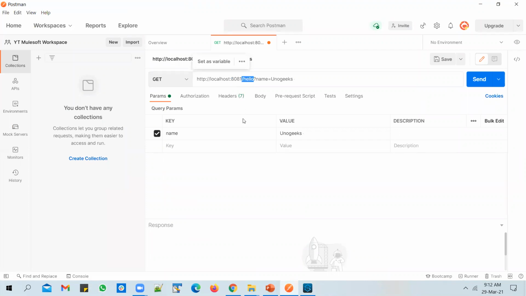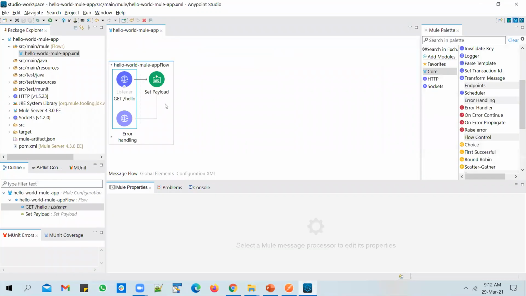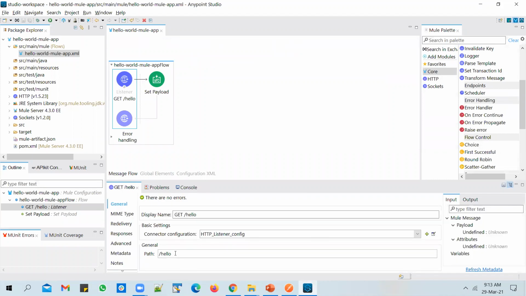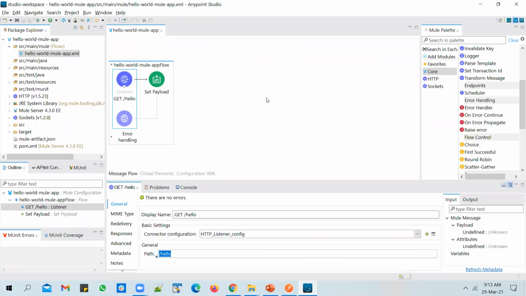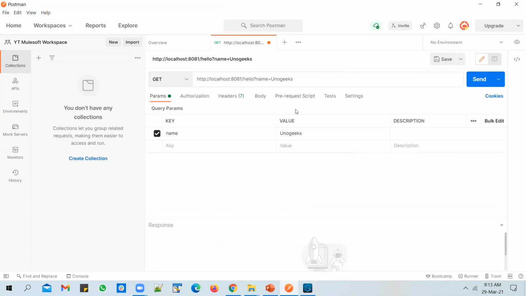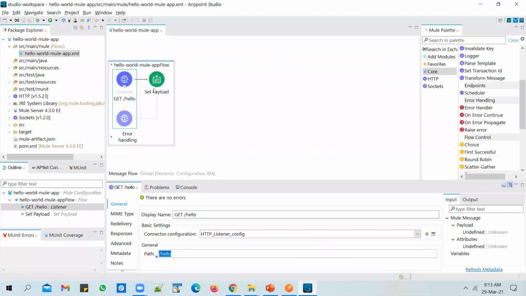And /hello, this is the path that you have used in the message flow. If you look at the listener configuration, we've used the path /hello. So we want to send in a request on /hello, for which you have a Mule application running. This Mule application is currently listening on port 8081 on path /hello. Any request that you send in from tools like Postman or any other tool, this Mule application will listen to, prefix hello, and send the response back.